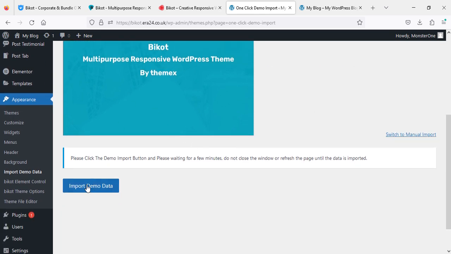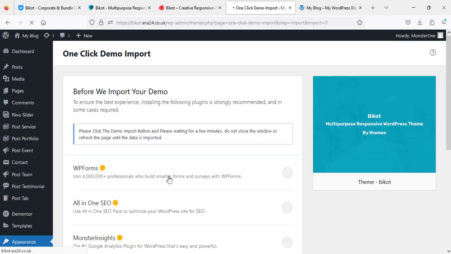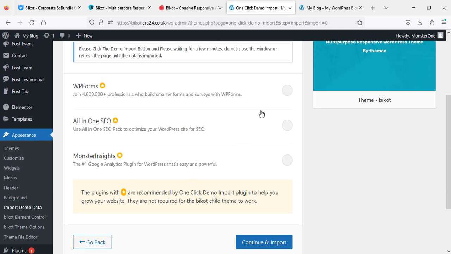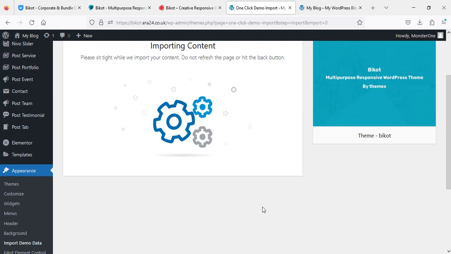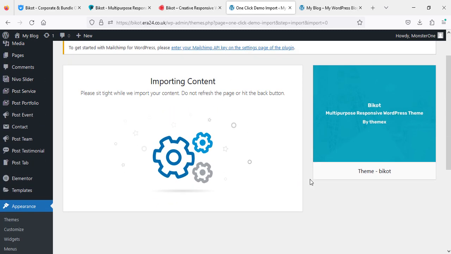It is showing the associated plugins that go very well with this theme. Click and we are going to import them all. The content is importing and we need to wait until this process completes. I'll be back as soon as it is completed.